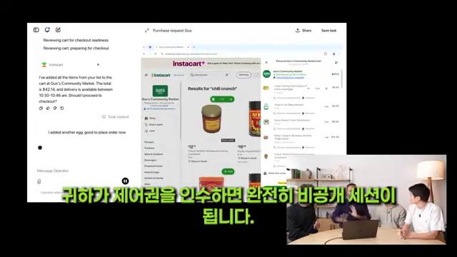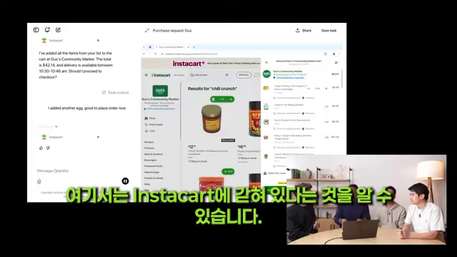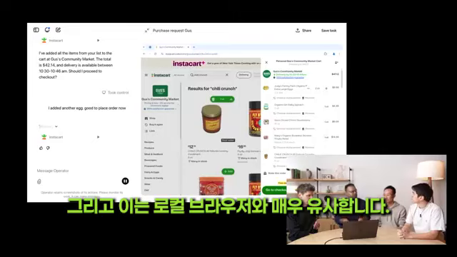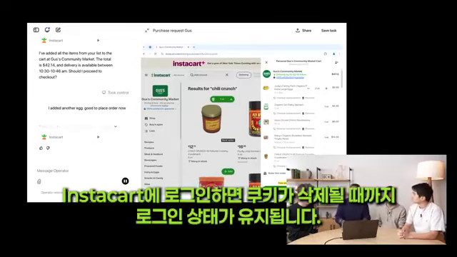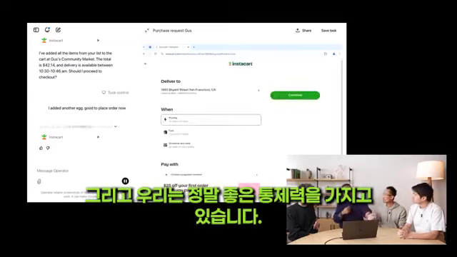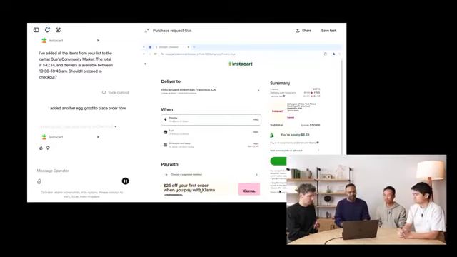It's a completely private session when you take over control. You'll notice that I'm logged into Instacart here. I did it before the demo, or it has been logged in for a while now. And it's, again, very much like your local browser. When you log into Instacart, until the cookies are cleared, you stay logged in. And we have really good controls. You can go in settings and control and remove at any point in time.